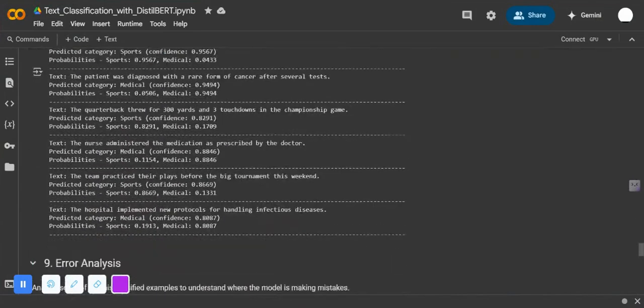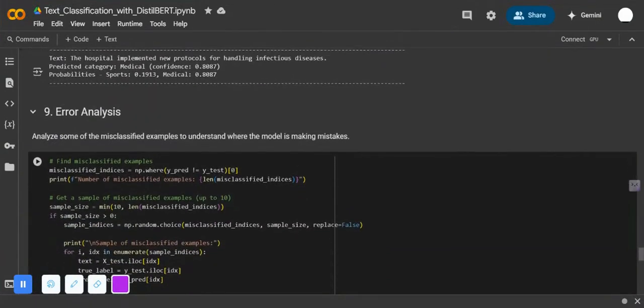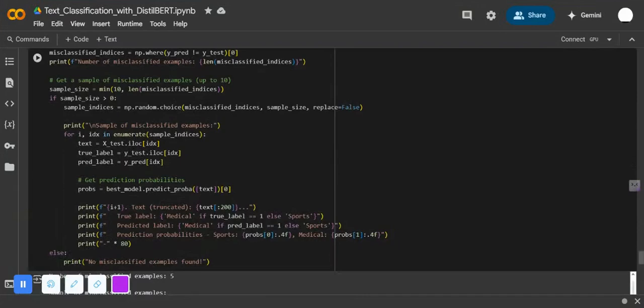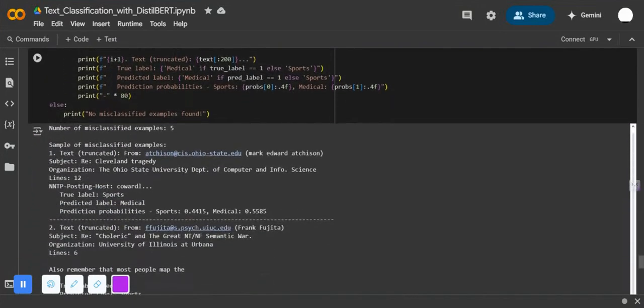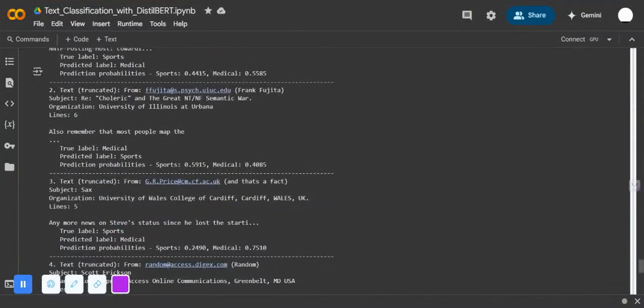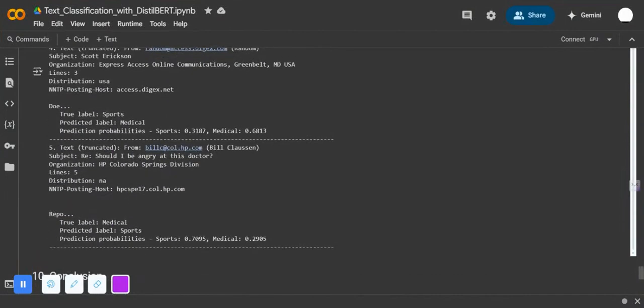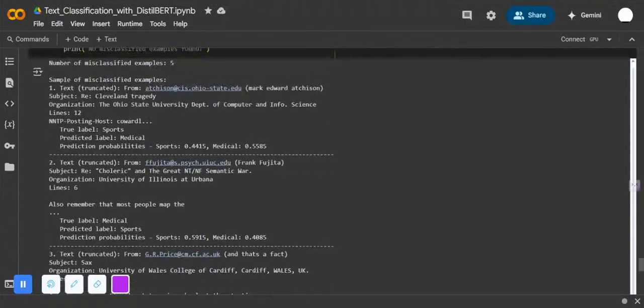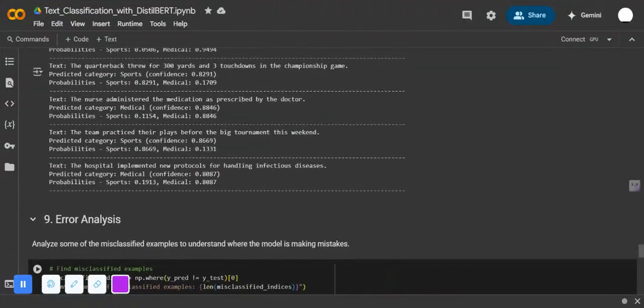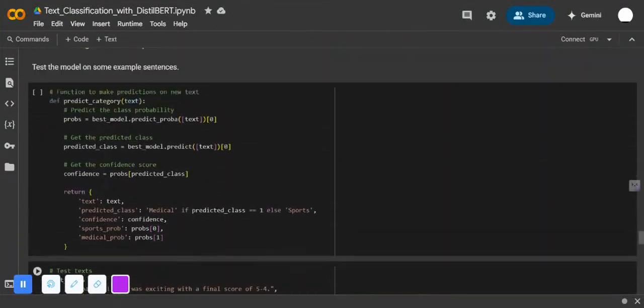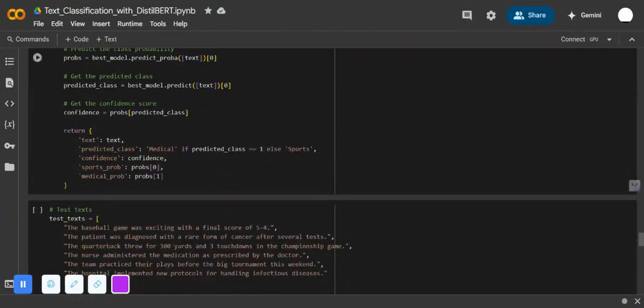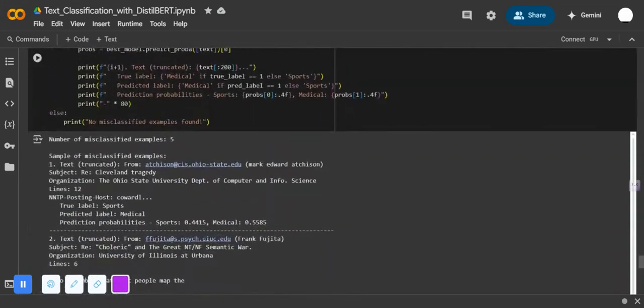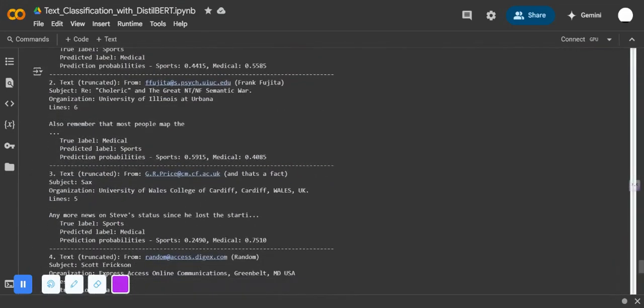So the empirical results are going to be classification. Empirical results: what we got is 95% accuracy on held-out test data. And then we have algorithm efficacy, where linear models like logistic regression and support vector machine demonstrate superior performance. And discriminative features, we have for sports categories and medical categories.